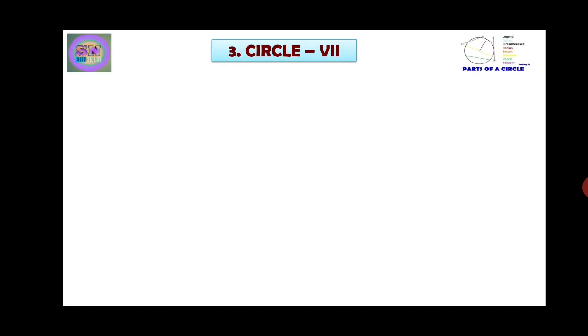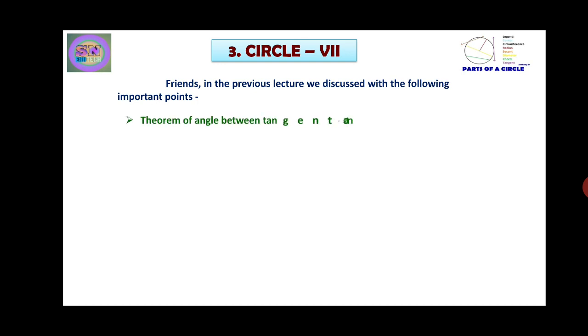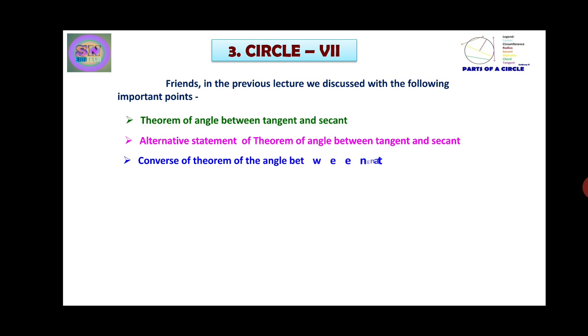So friends, in this circle Part 7 we will continue. In the previous session we discussed the following important points: the theorem of angle between tangent and secant, the alternative statement of the theorem of angle between tangent and secant, the converse of the theorem of the angle between tangent and secant, and some problems based on the above content.